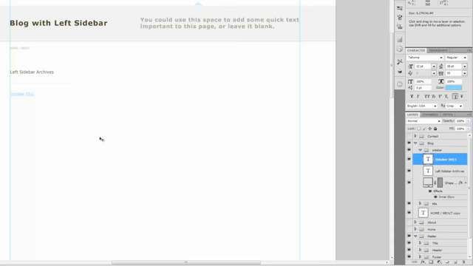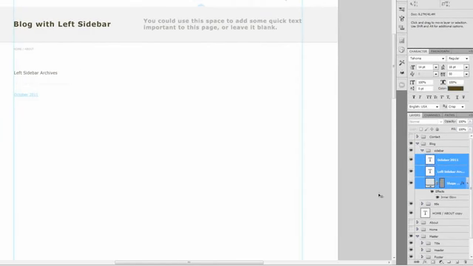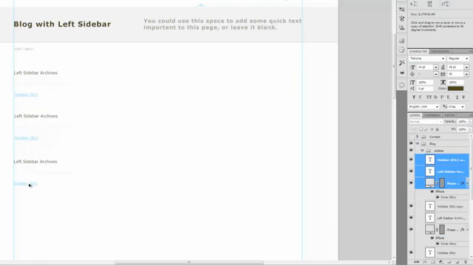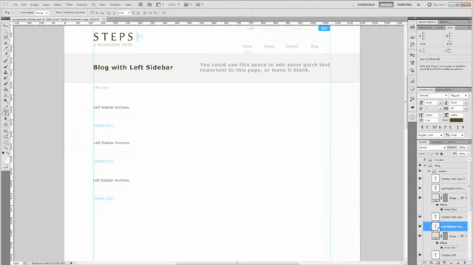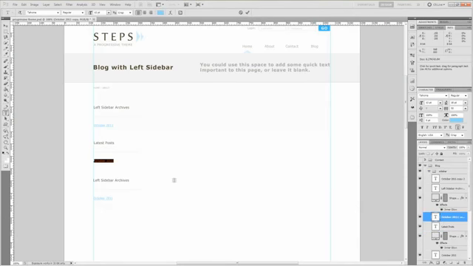Now let's just go ahead and hold down Shift and select the last layer here. Hold down Alt, click, and drag 1, 2 times. Alright. Now let's grab this here and say latest posts, and then say your first blog post.